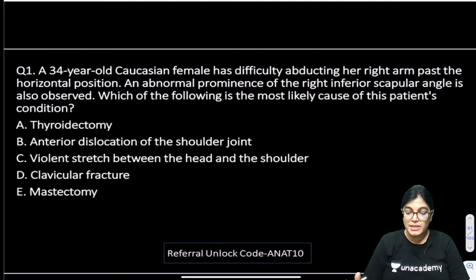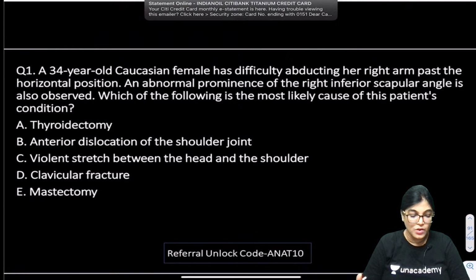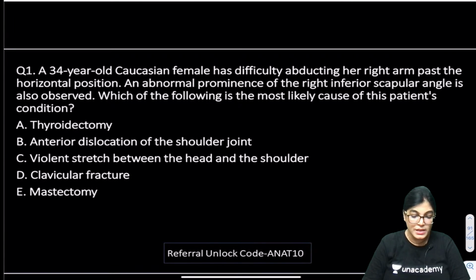Difficulty in abducting her right arm above the level of horizontal position. The key points: abnormal prominence of right inferior scapular angle is observed. So, according to you, what is the most likely cause for the patient's condition? Five options are there, please mark the correct answer.